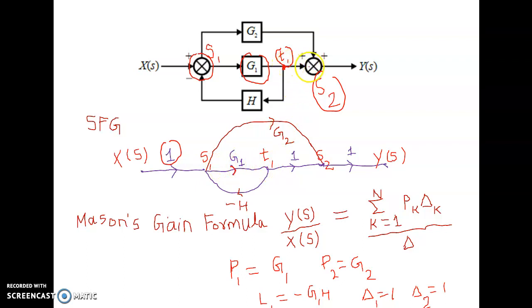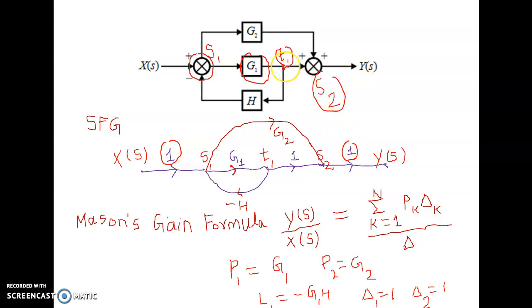Similarly, from T1 to S2, the branch gain is 1, because between S1 and T1 there is a block G1, but here there is no block. Similarly, between S2 and Y(s), the branch gain is 1.